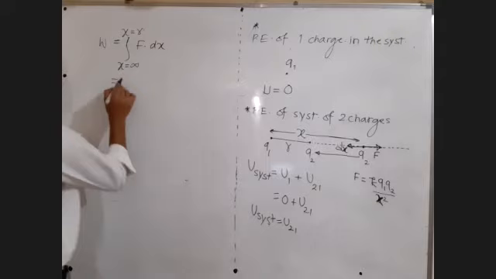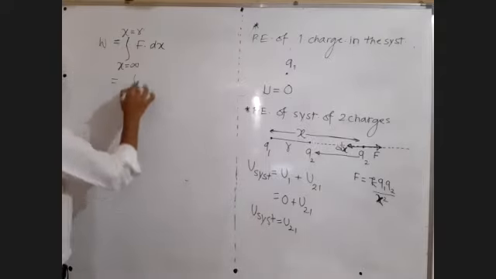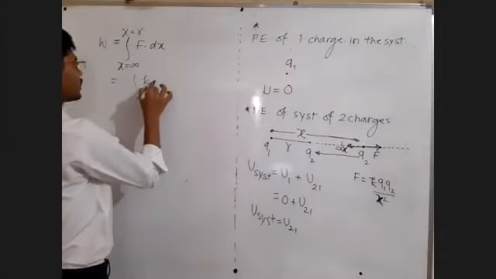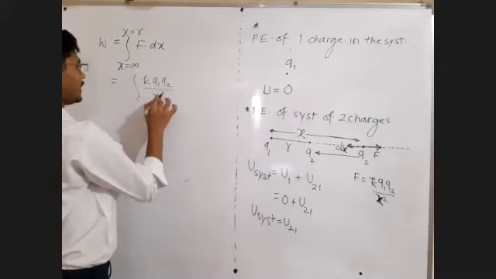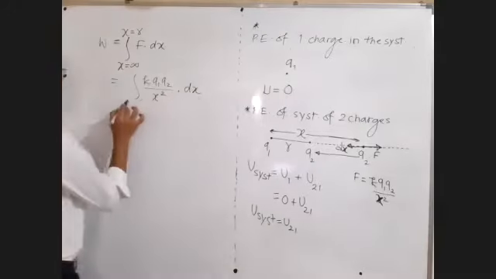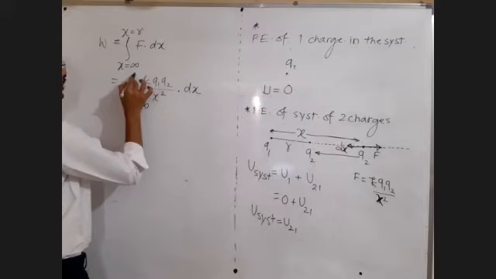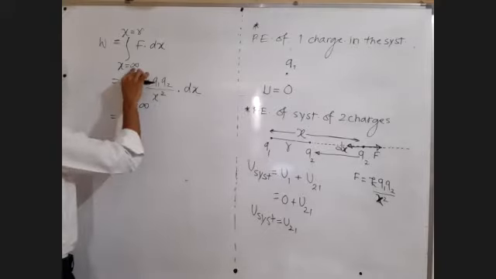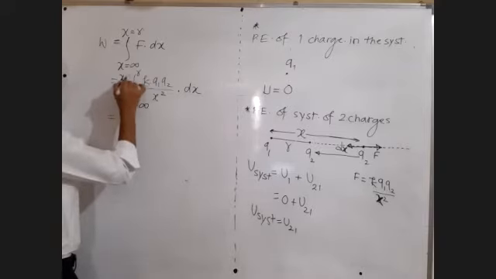Just find out the work done, then we will deal separately with the sign. Sir, what is the force? K q1 q2 upon x square, into dx, as it is. Sir, x goes from infinity to where? Infinity to the given position. Given position is r. x was initially infinity, finally it is r.